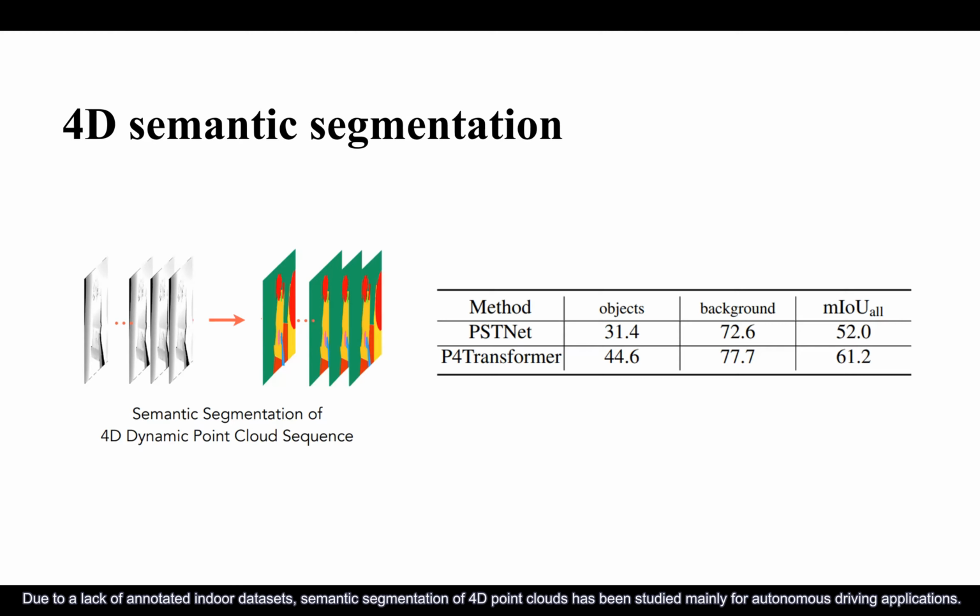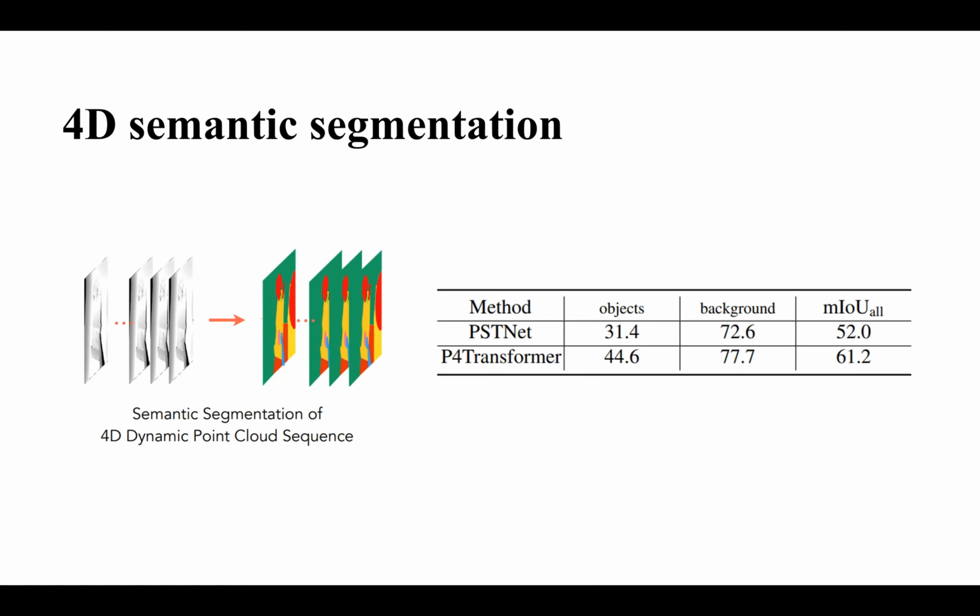Due to a lack of annotated indoor datasets, semantic segmentation of 4D point clouds has been studied mainly for autonomous driving applications. We found that the existing methods perform significantly better on the background categories than the object categories, since the object categories have smaller sizes, more flexible movements, and more severe occlusion problems that make the segmentation more challenging.